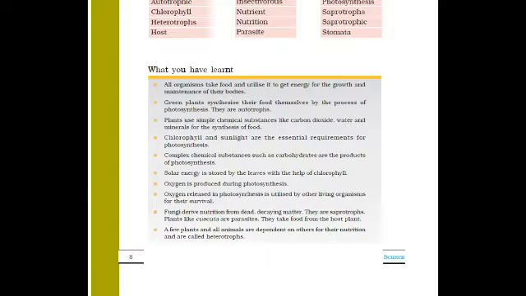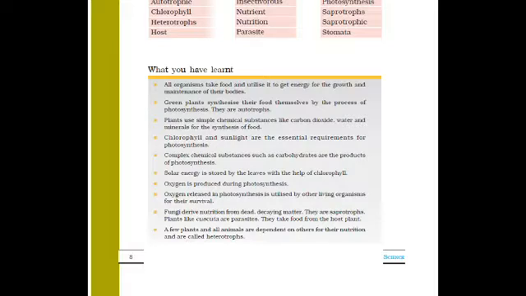Fourth, chlorophyll and sunlight are the essential requirements for photosynthesis. Without chlorophyll and sunlight, plants cannot prepare their food. Now, complex chemical substances such as carbohydrates are the products of photosynthesis. During photosynthesis, carbohydrates are produced and oxygen is released.